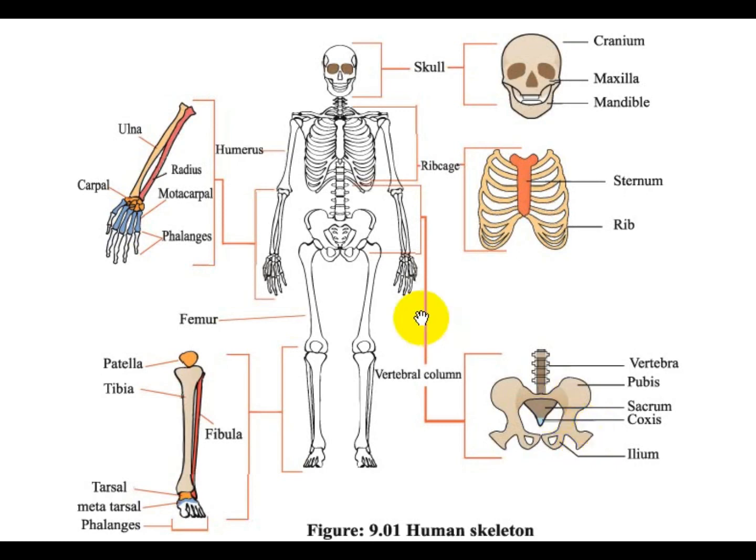So next, the hind limb. The skeleton of each lower limb consists of 30 bones. The bones are the femur, tibia, fibula, tarsals, metatarsals and phalanges.